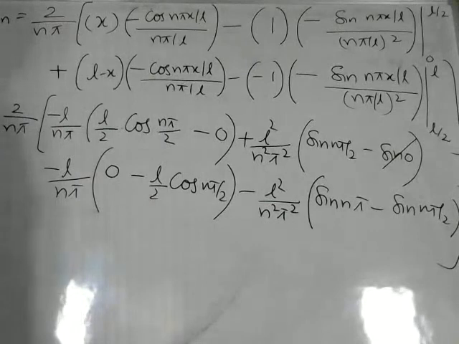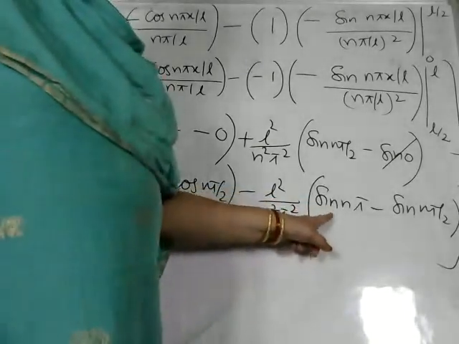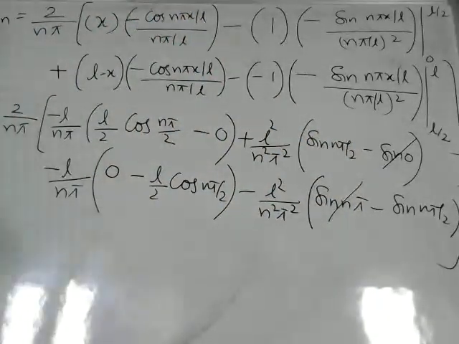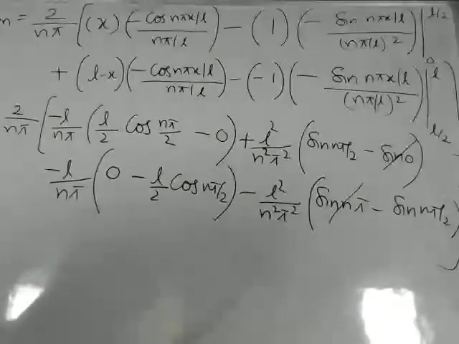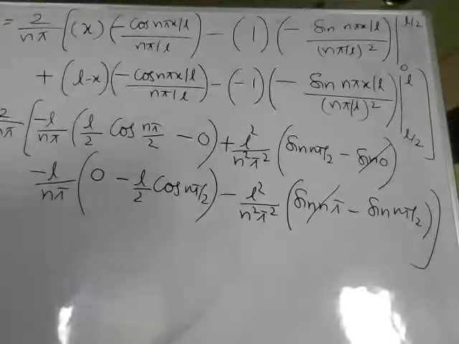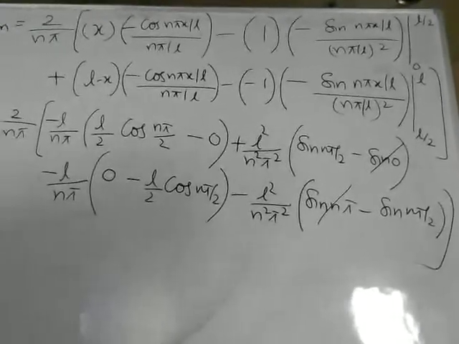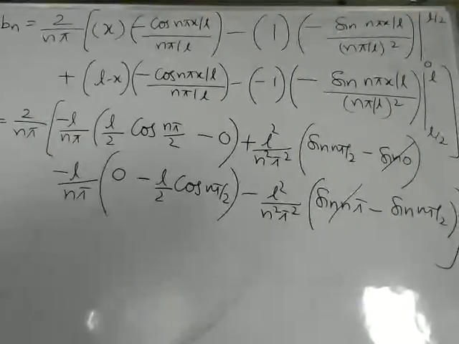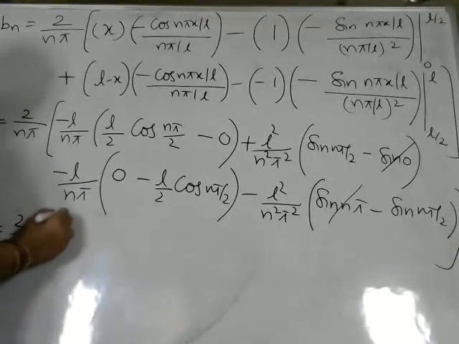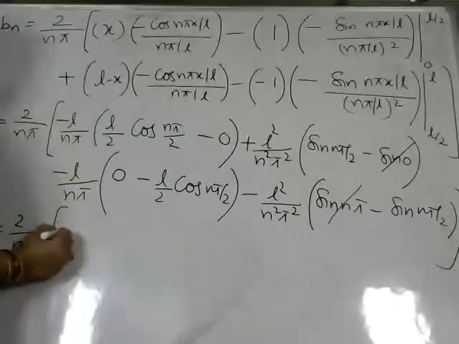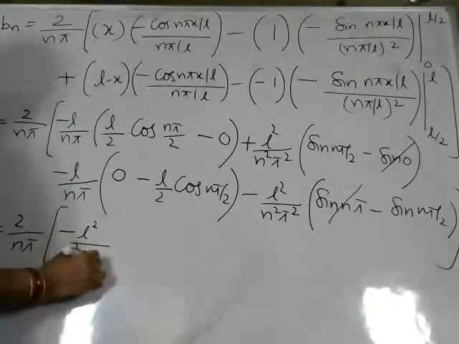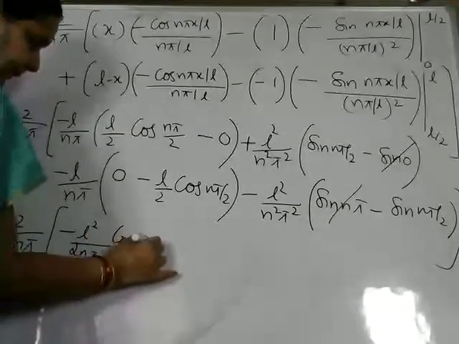Similarly, the value of sin n pi, sin pi, sin 2 pi, sin 3 pi, all these values also will become 0. So I will simplify it now. 2 by n pi minus L into L is L square by 2n pi cos n pi by 2.